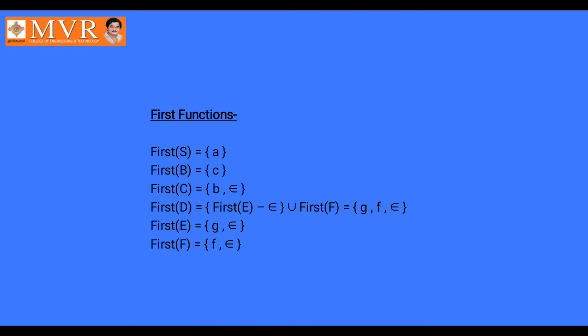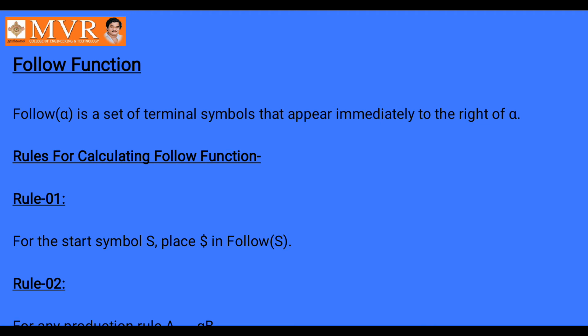So this is the first function, and coming to the follow function, follow of small a is the set of terminal symbols that appear immediately to the right of small a. Now we are discussing follow functions. Rule 1: in the place of capital S, follow of S value is the dollar symbol.